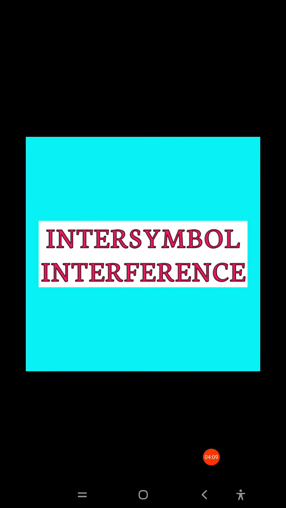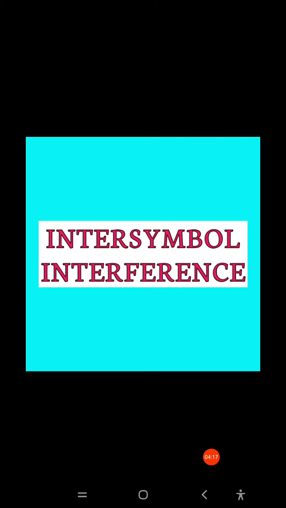So the overlapping of the signals due to these distortion effects is called inter-symbol interference, meaning both the signals will be overlapped with each other.